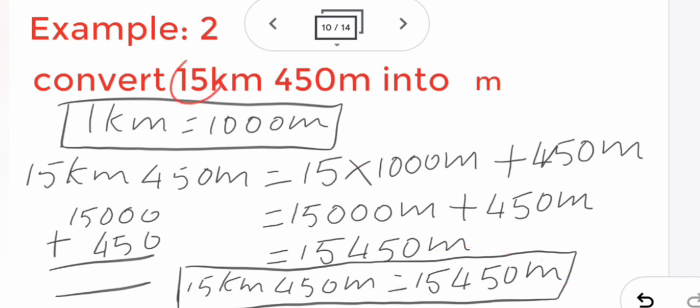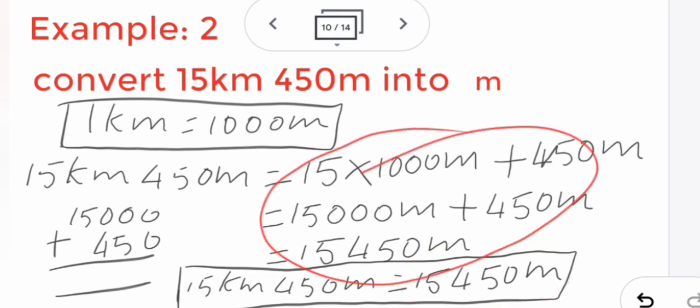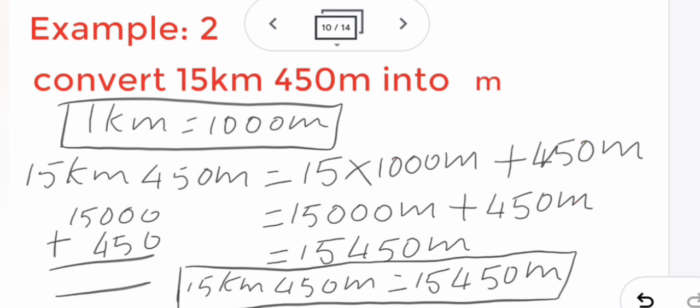Just you have to join 15 and 450 and you write the meter. So that is the answer. So the answer is easy. So they just fill up the blank. So if you write like that, I will not give the answer. So you have to write all these steps, then only I will give the answer. So this you must keep in mind.